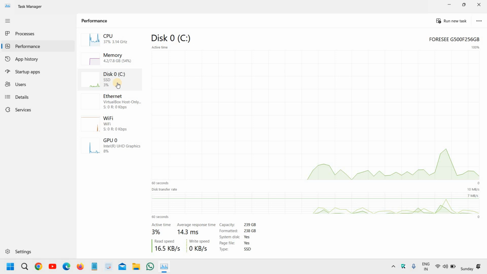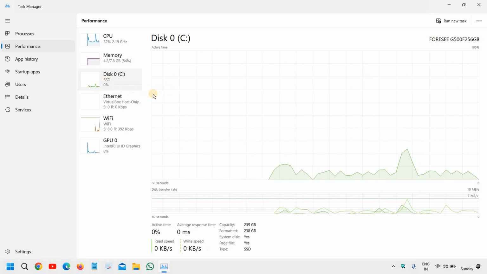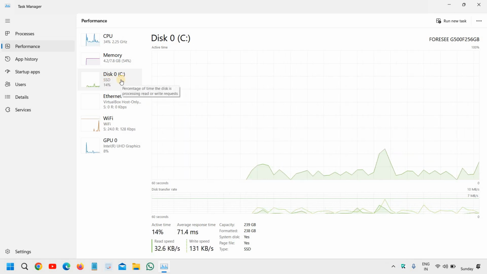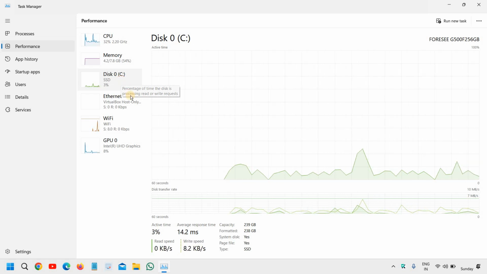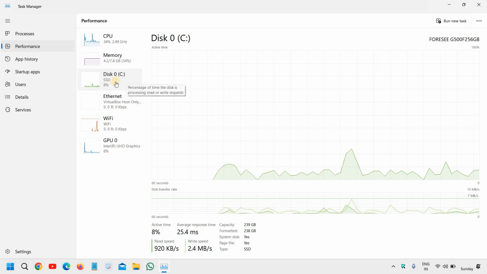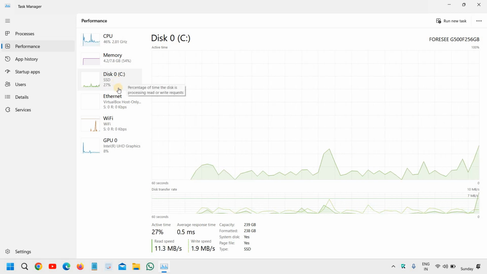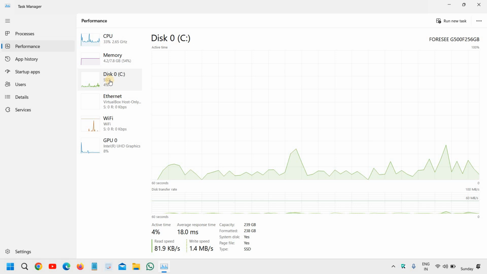The main thing why we are here is to check how much percentage it is using the resources. So as far as the disk is concerned, it should not be more than, I would say, 30 to 40% if you're not copying or pasting. All right. So in this manner, you can see that yes, your hard drive is working and there is no load on your hard drive. And if it's going way above 80, 90 or 100, then you need to check on it.